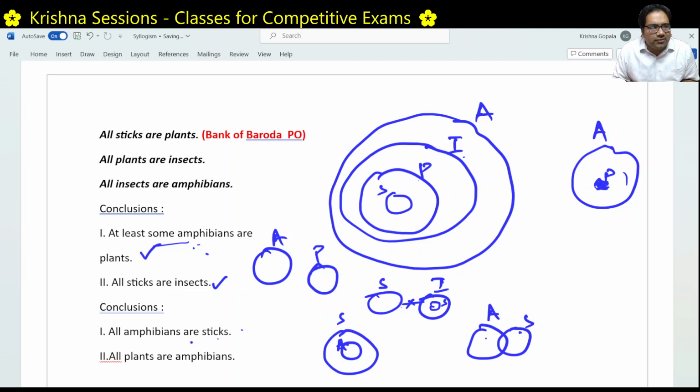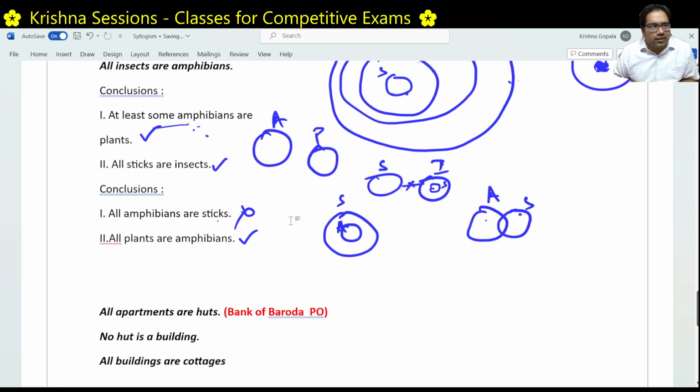But if there is a single amphibian which is not a stick, then this statement is wrong. But amphibians are always bigger than sticks. Stick is a subset of amphibian. Amphibian is not a subset of stick. This entire area is not sticks only. So all amphibians are sticks is clearly not possible. All plants are amphibians. All plants are actually a subset of amphibians. So all plants are amphibians is a correct statement.